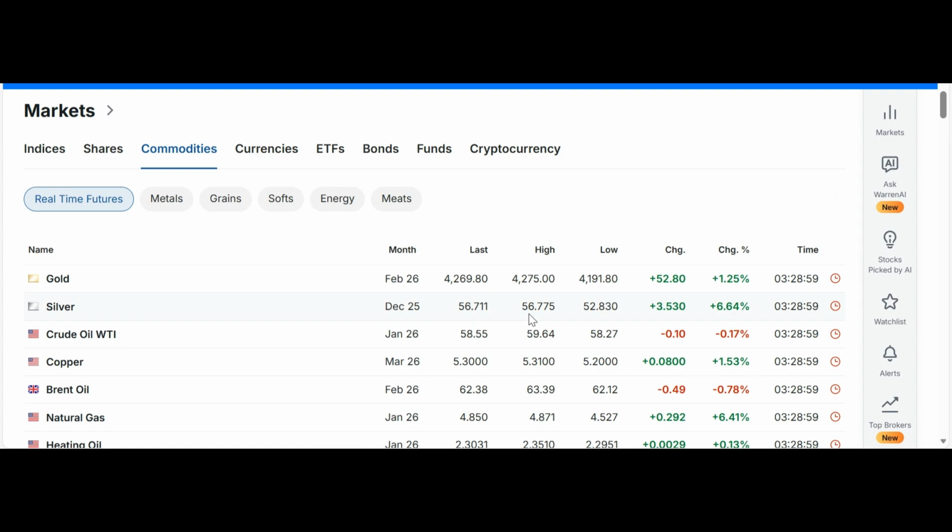So silver is again looking very good, and it's at very good resistance levels. And Brent oil is in a very comfortable zone. Still it is less than $65 per barrel.